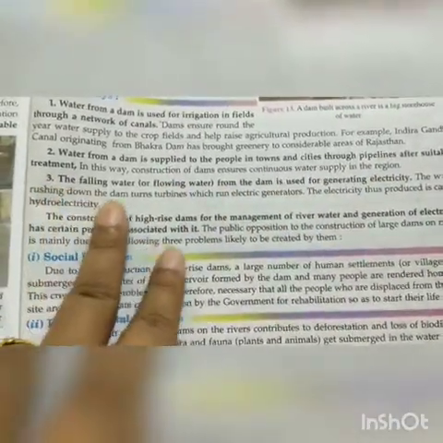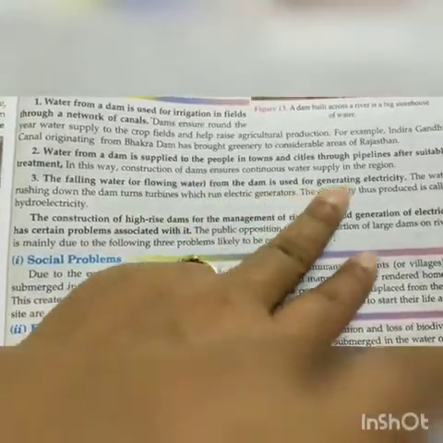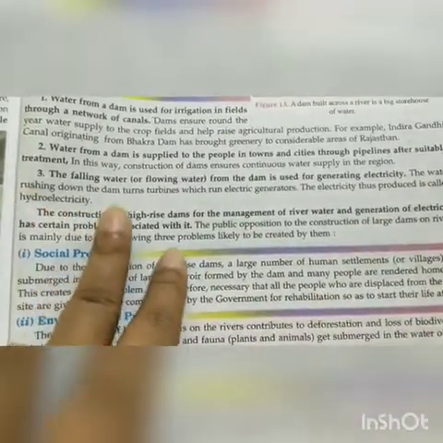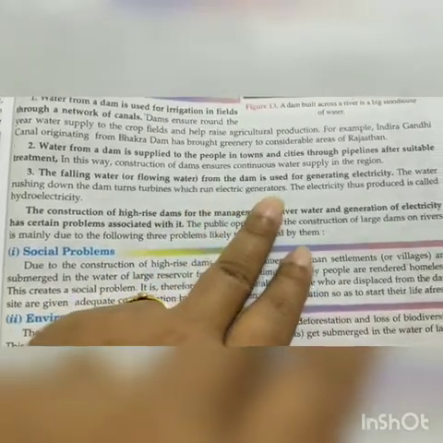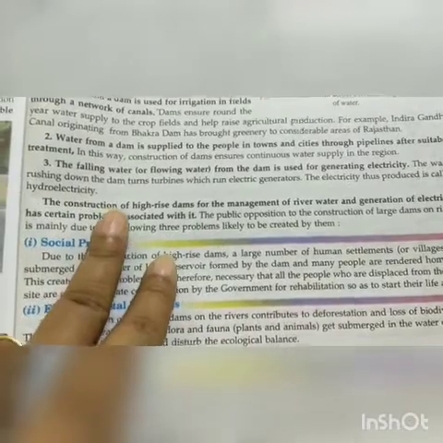Number 3, the falling water or flowing water from the dam is used for generating electricity. The water rushing down the dam turns turbines which run electric generators. The electricity thus produced is called hydroelectricity.